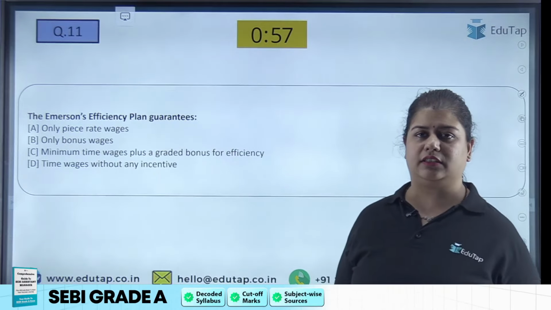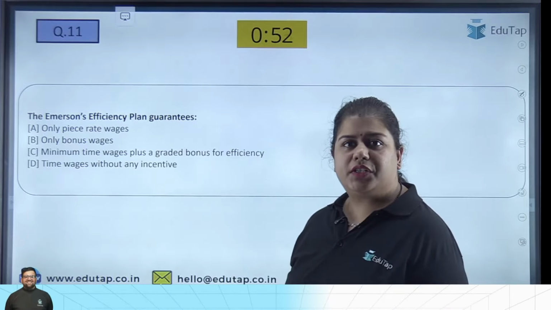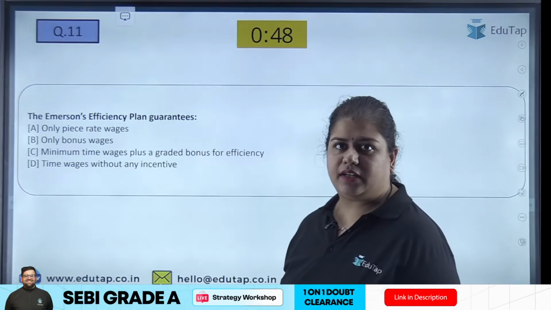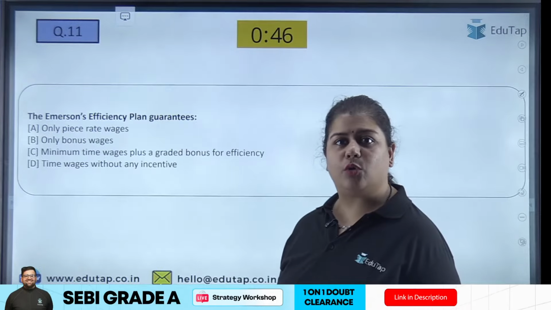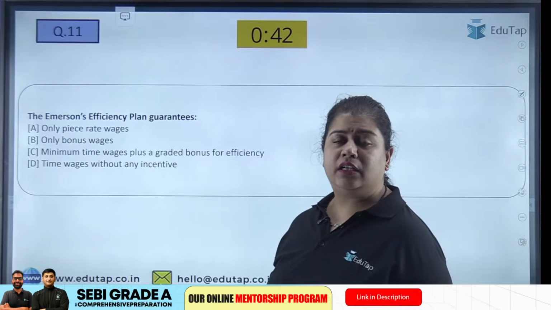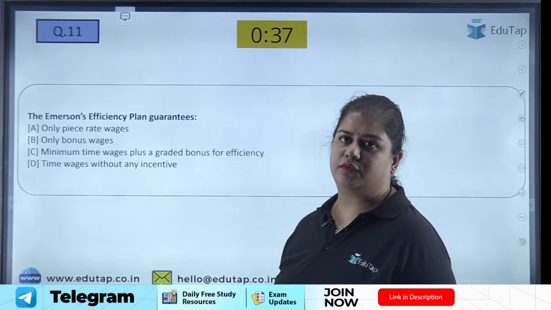Now the next, this is a part of your labor cost. The Emerson's efficiency plan guarantees: A, only piece rate wages; B, only bonus wages; C, minimum time wages plus a graded bonus for efficiency; and D, time wages without any incentives.